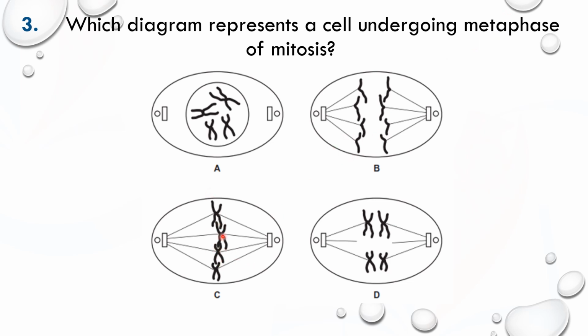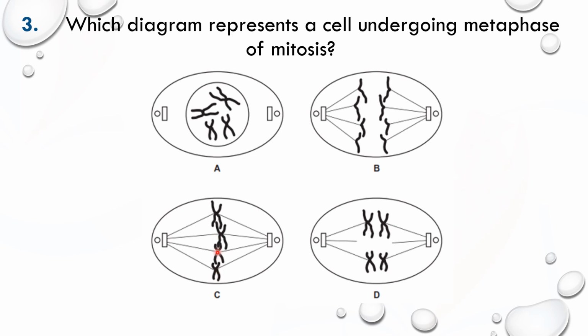Now one of the characteristic features of metaphase is that the chromosomes align themselves along the equator or the metaphase plate. Here the chromosomes are aligning themselves at the equator. Here they also align themselves at the equator. Both of them are metaphase, but this is the metaphase of meiosis because the chromosomes are paired. This is metaphase 1 of meiosis because you have pairs of chromosomes, bivalent chromosomes, but there's no pairing here. So this is metaphase of mitosis.